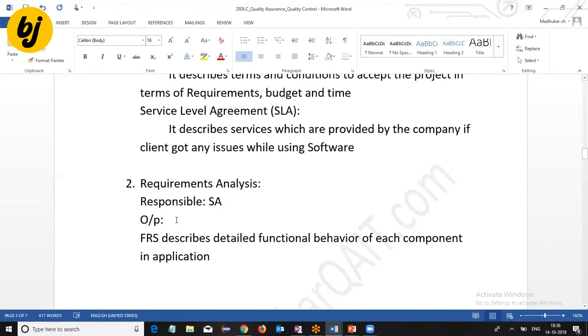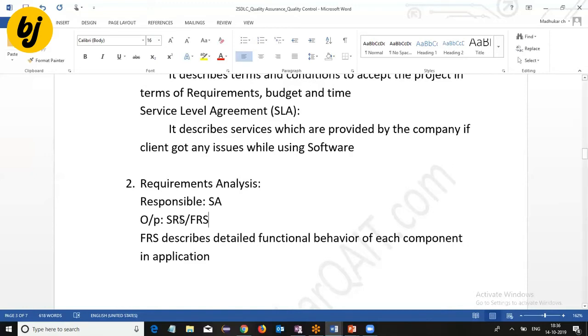Based on that, he is going to prepare a document called SRS, System Requirement Specifications, or Functional Requirement Specifications. This FRS document describes the detailed functional behavior of each component in the application.